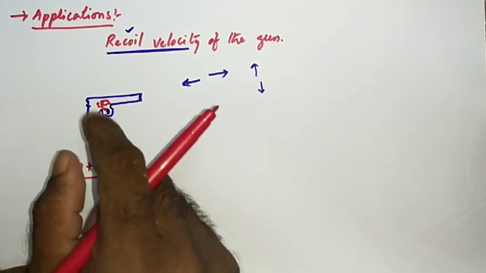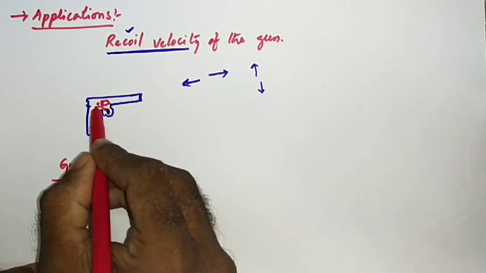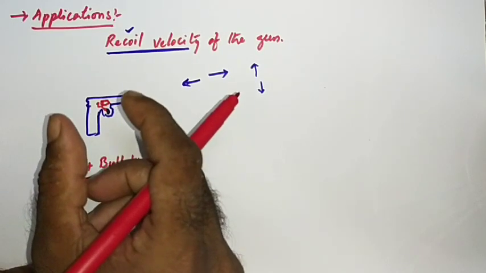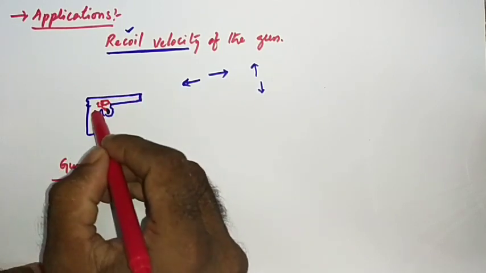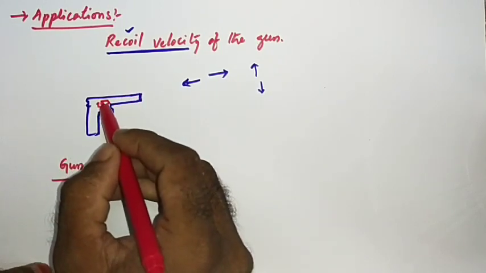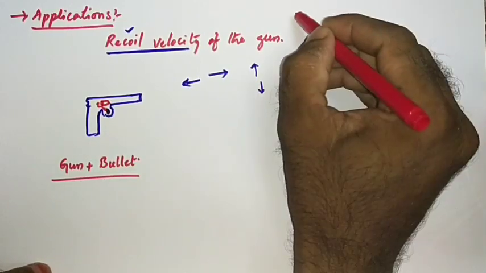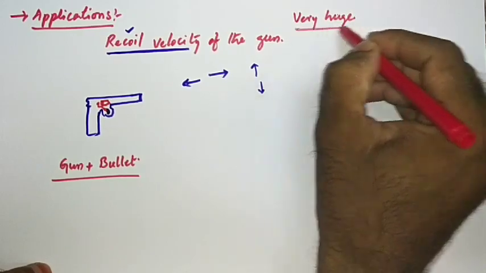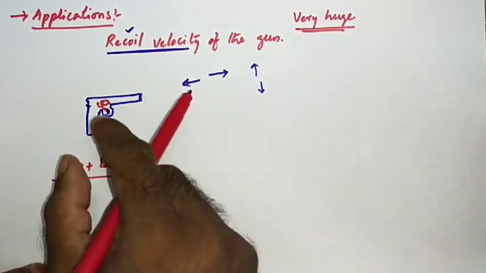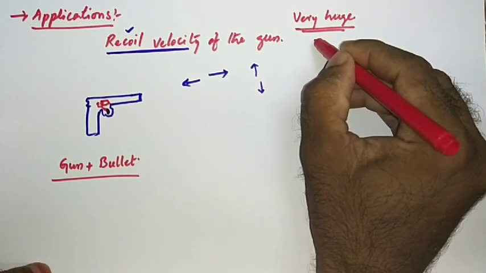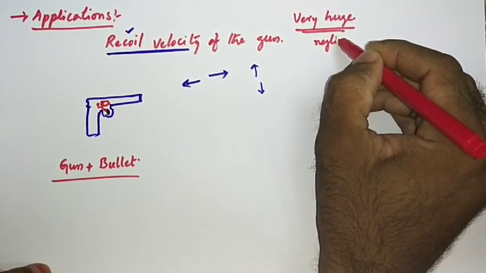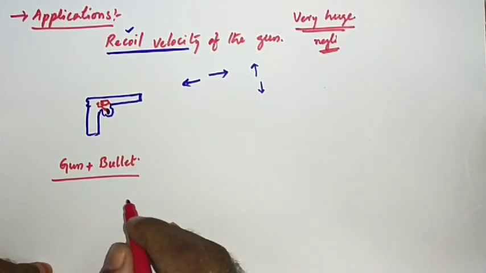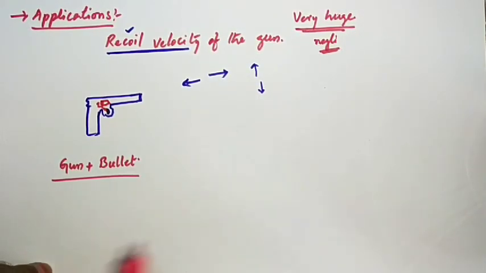Now the thing is, compared to the force applied by the spring on the bullet when you press the trigger, which is a very huge force, the force applied by you on the trigger is negligible. That's why we ignore that force. Remember that point.